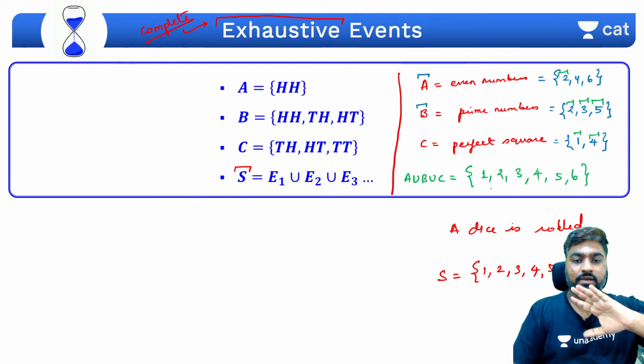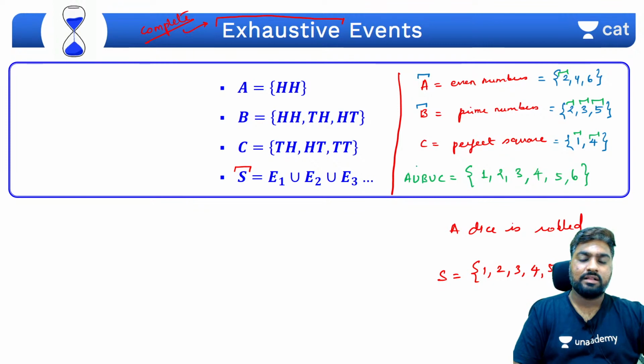Appearing only once. Union का मतलब क्या? Appearing only once, right? So 1, 2, 3, 4, 5, 6. This is nothing but our sample set, correct? Sample space, sample set, this is.